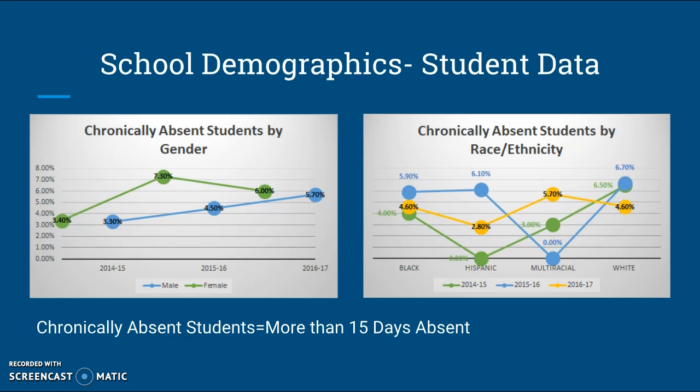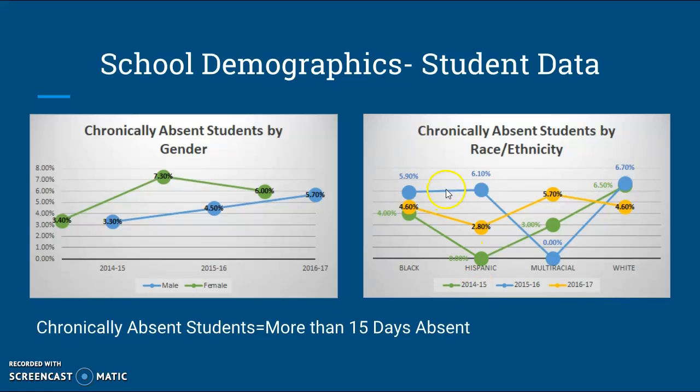Chronically absent: I pulled this report so that I could see for myself as well. Chronically absent students are kids who miss more than 15 days of school. Looking at the first graph I did by gender, you'll notice that in 2014, we had more female students than male students that were absent. Then in 2015-16, we had far more female students who were chronically absent than male. And then when we go into the 16-17 school year, the gap kind of closes a little bit, but we still have more females than males who are absent.